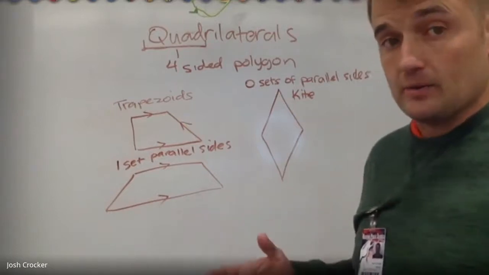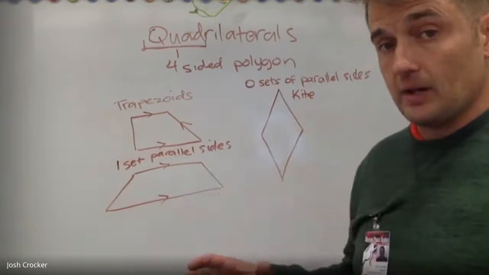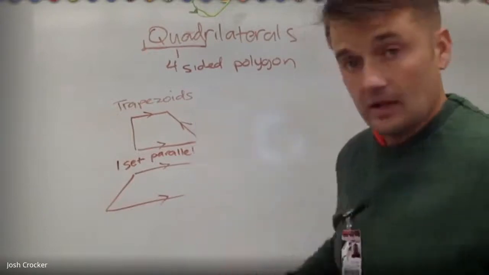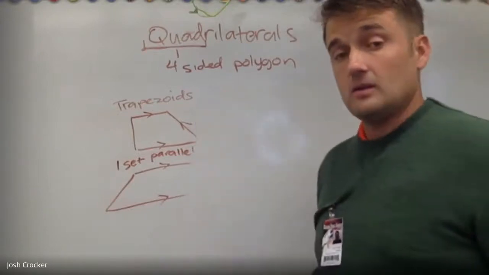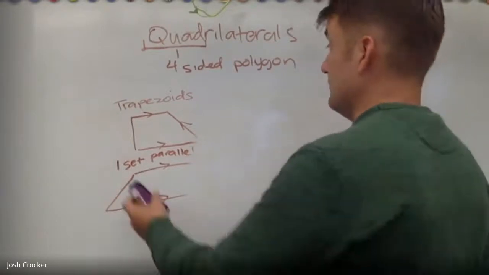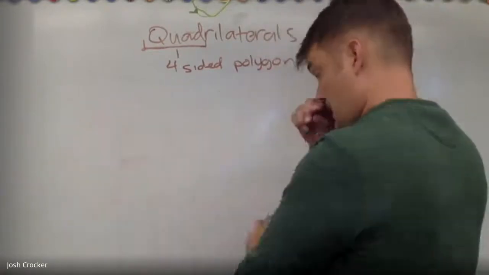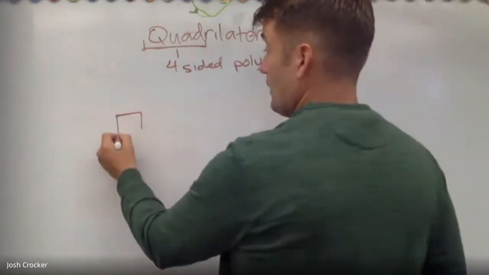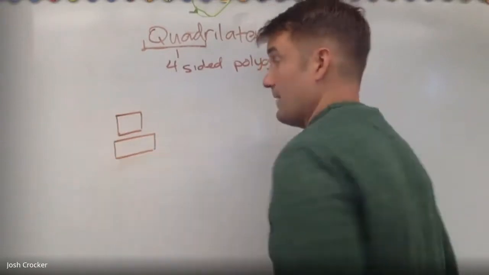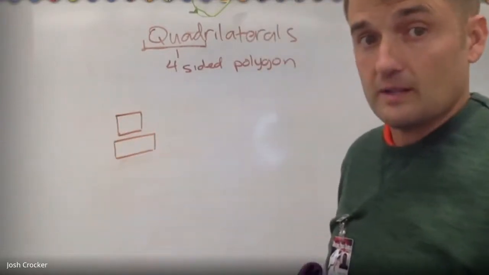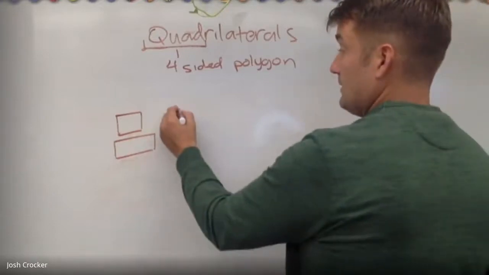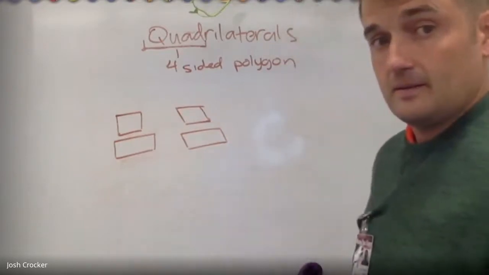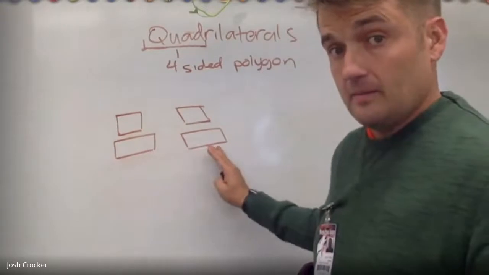So those are the quadrilaterals. That is the family of polygons that we call quadrilateral. What do they all have in common? They're all four-sided. Okay? That's what they have in common. How are they different? Well, there are a couple of them that have 90-degree angles, squares and rectangles. Some of them have opposite sides parallel. Okay, all of these have opposite sides parallel. These have right angles, these don't.